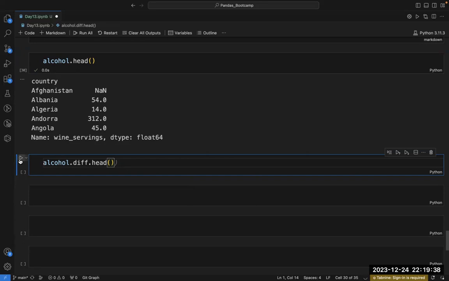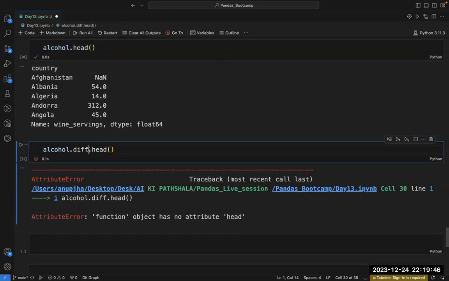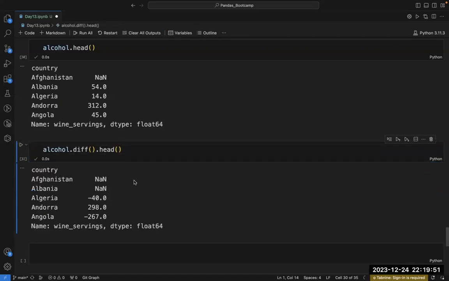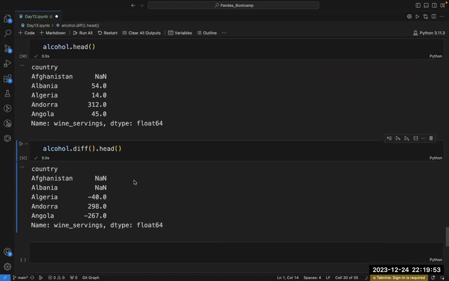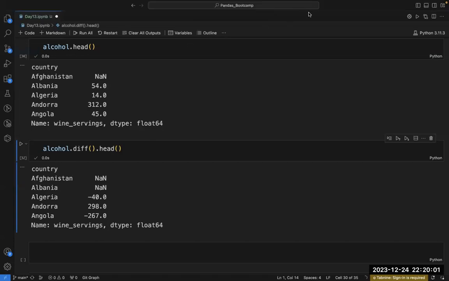So if I write alcohol.diff.head, let's see what I am getting. Fine. So how is this working? Let's understand first how this diff method is working.